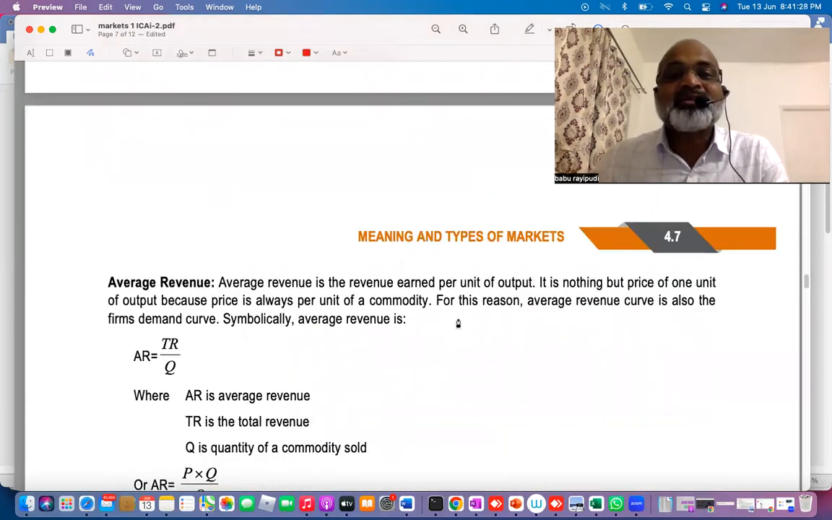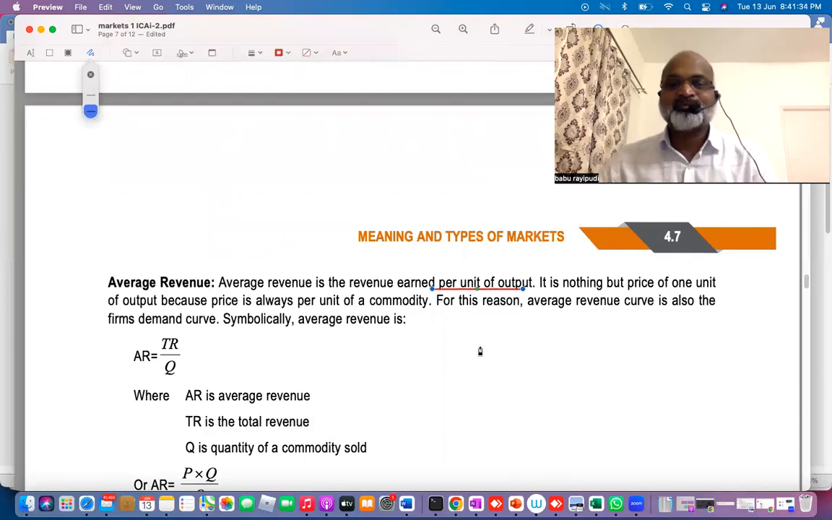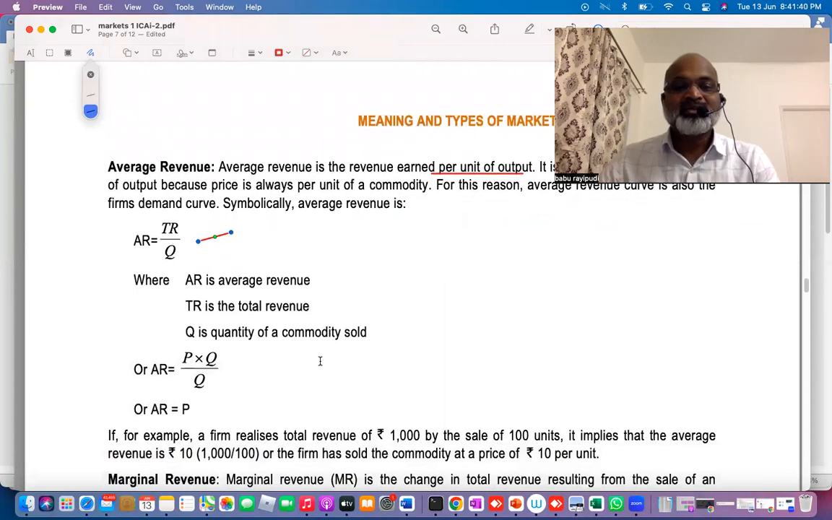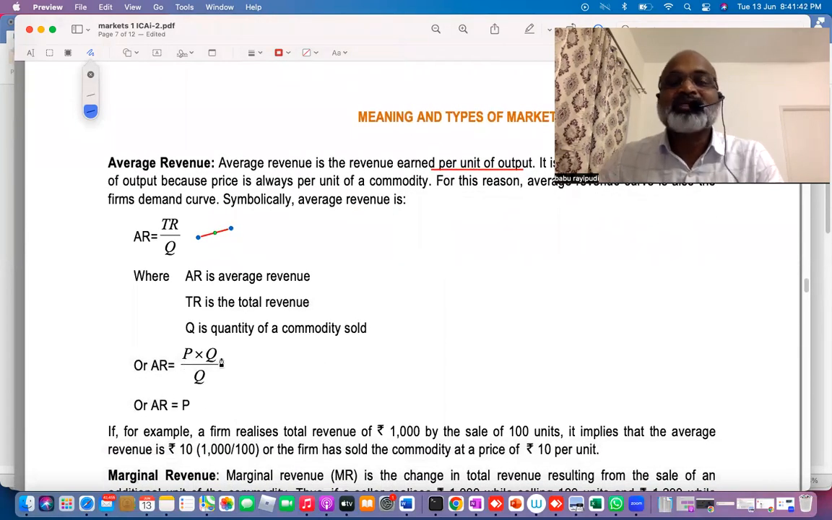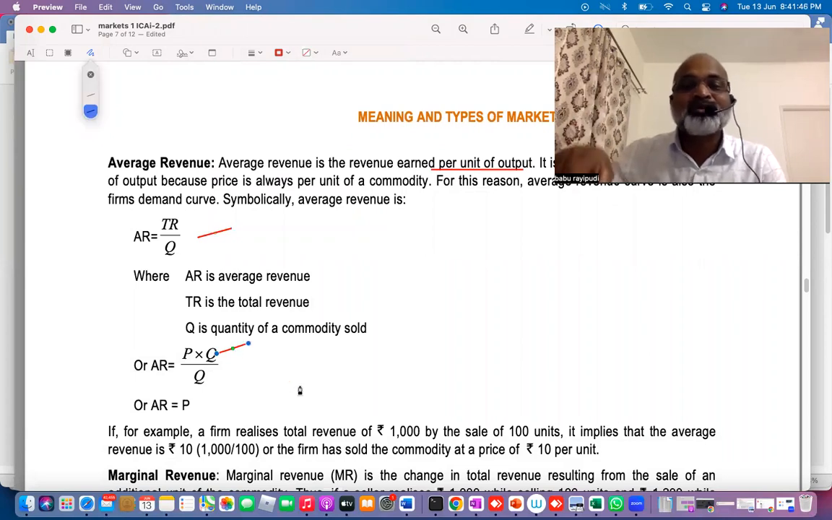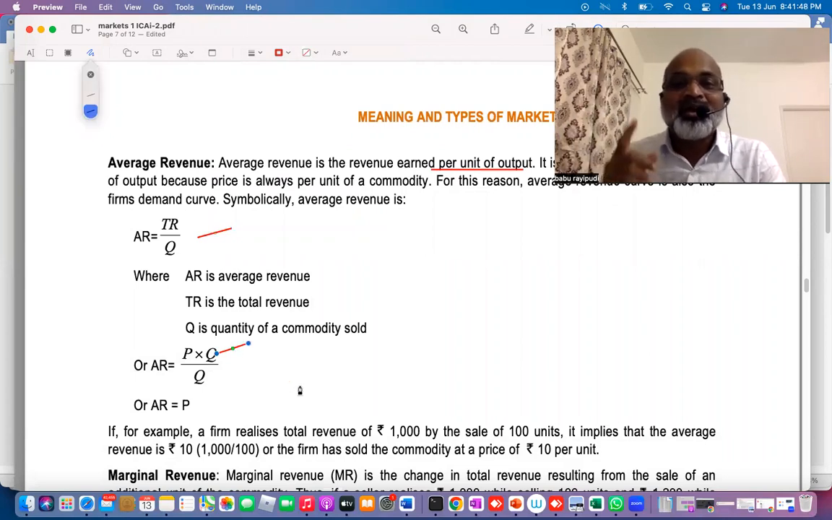Next one, we have average revenue. Average revenue is the revenue that is earned by the seller on selling a single unit. It is nothing but total revenue divided by quantity. Total revenue is equal to price into quantity, P into Q. And what you earn on a single unit is called average revenue.